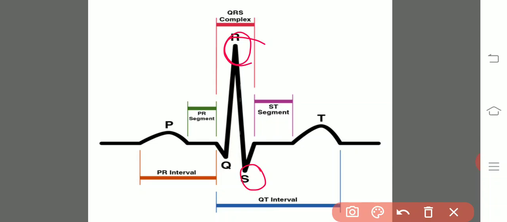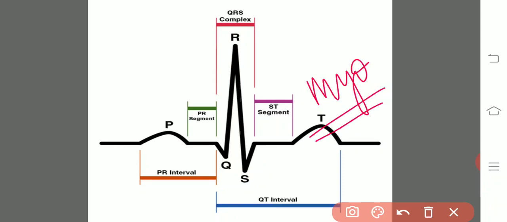If there are any disturbances or irregularities in the QRS wave, that shows myocardial infarction, otherwise ventricular tachycardia. These are the various abnormalities of the heart.